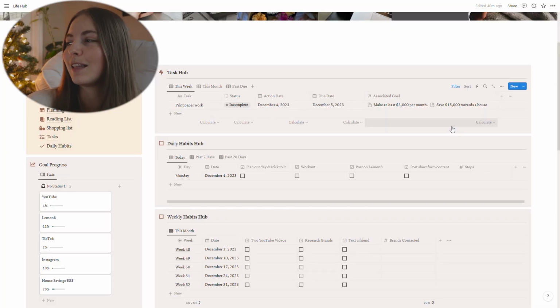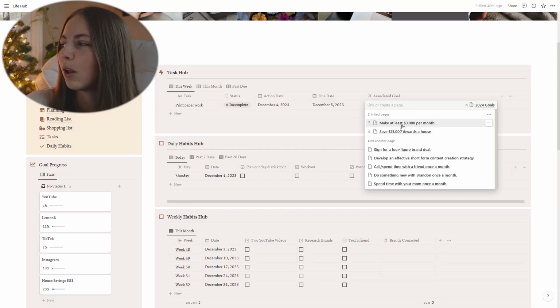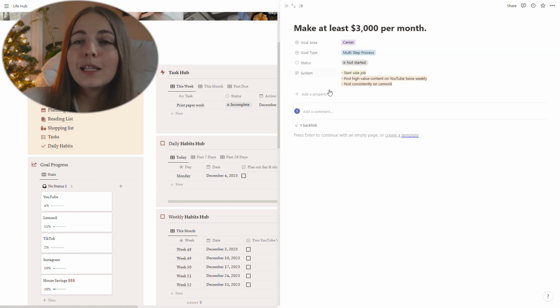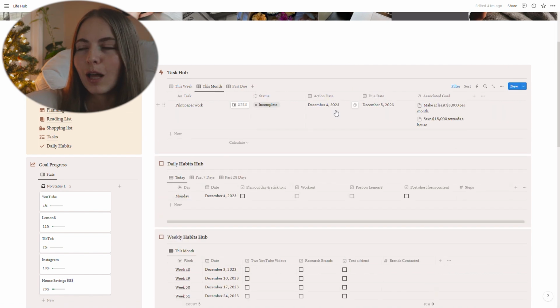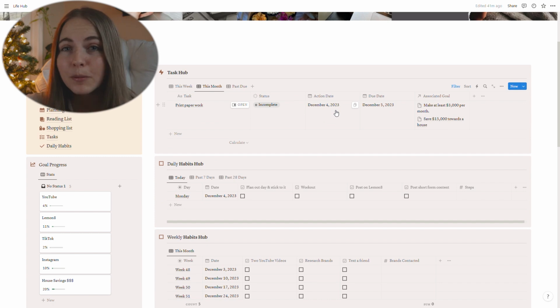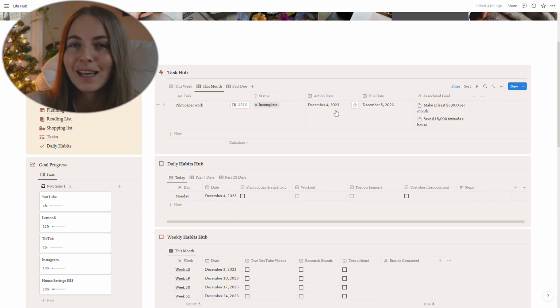So I love that. And then you can click on the goal and it will pull up any information that you have related to that goal. So I really, really like that. And then I also have a month view. I don't have a whole lot on this template right now because I wanted to share it with you guys and I didn't want you to see everything that I have, and I just finished completing this, so I haven't used it a ton yet either.